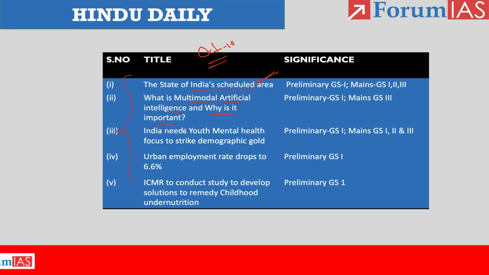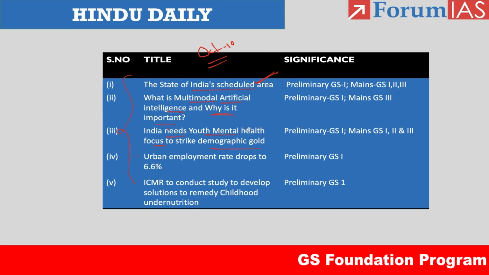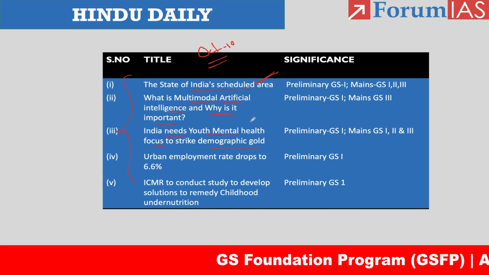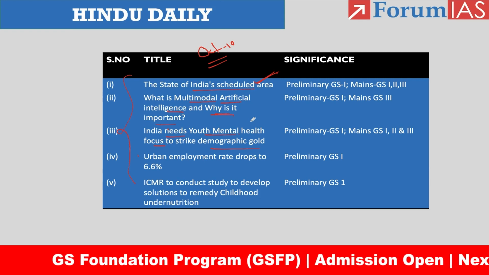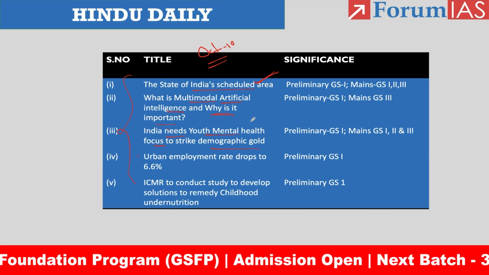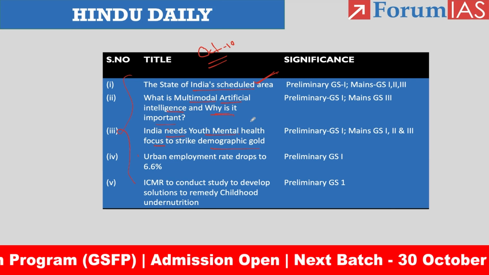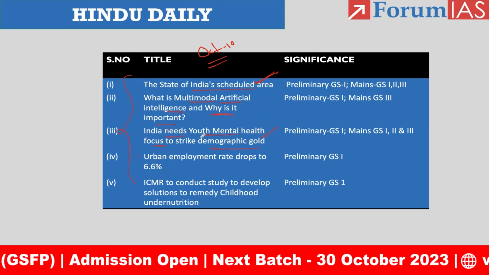The third one, India needs youth mental health focus to strike demographic goal. So here we will be discussing the issues the adolescents of India are having related to the mental domain and what are the way forward we can take in the future. So this is the third one.